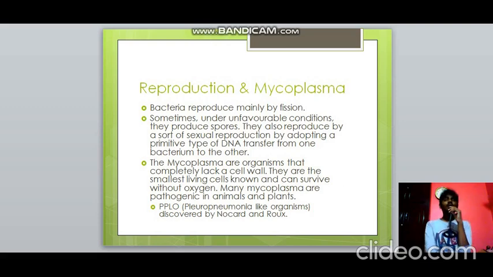Also we need to know about mycoplasma here, which are pleuropneumonia-like organisms, PPLO, which were discovered by Nocard and Roux. So what is very special about them is that they don't have a cell wall. They are actually the smallest living cells, and they can survive without oxygen. These three facts in themselves are enough to produce awe when we hear the word mycoplasma. They are also pathogenic in animals and plants.